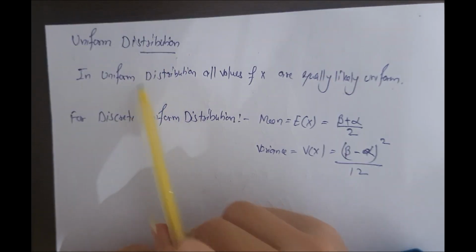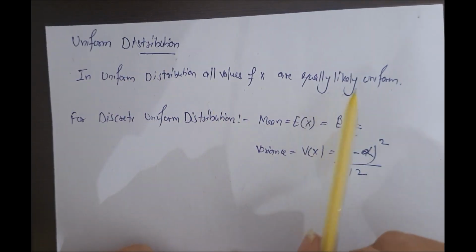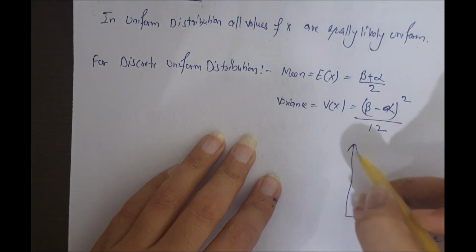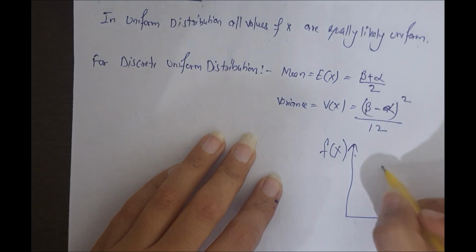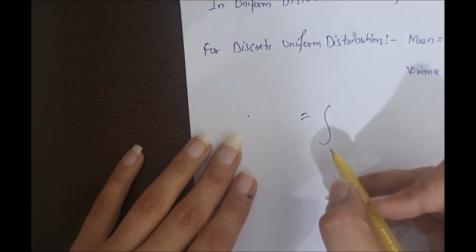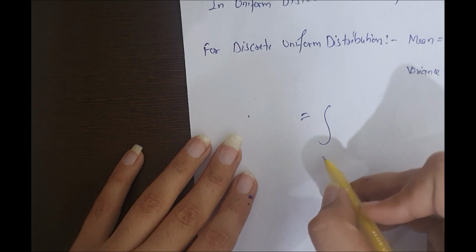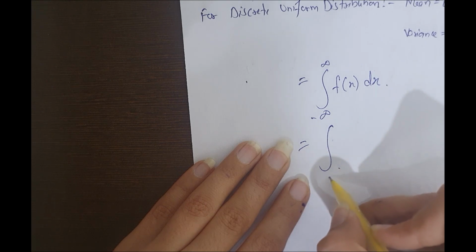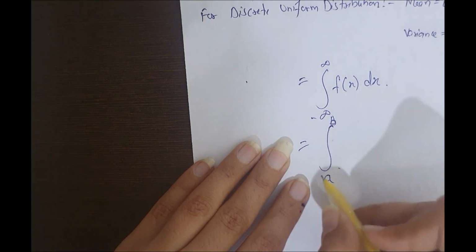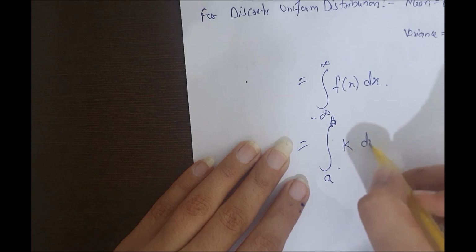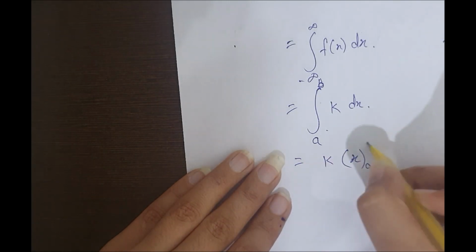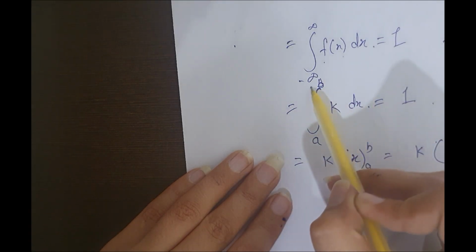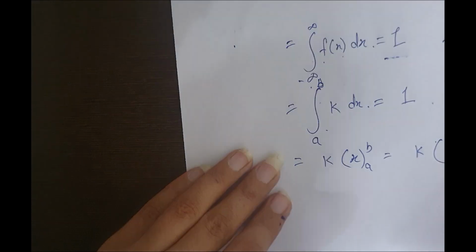Uniform distribution. In uniform distribution, all values of x are equally likely. What is uniform distribution? As this is x, this is f(x), and we are given these 2 points. Now first of all, write the PDF of a general continuous distribution, that is integral from -∞ to infinity of f(x) dx. If the limit is from a to b, the value between a and b is k dx, and that is equal to 1. The integral of the PDF f(x) dx from -∞ to infinity is equal to 1 in a continuous